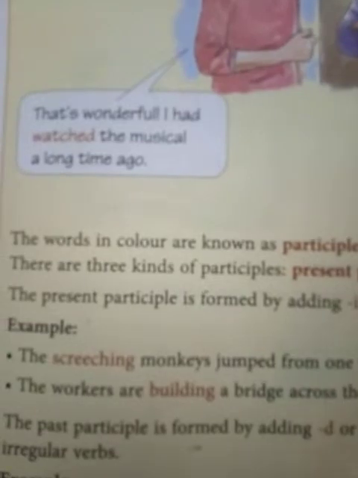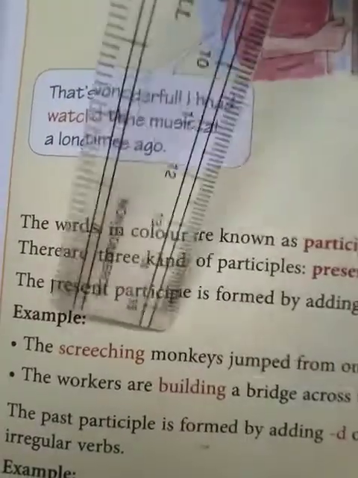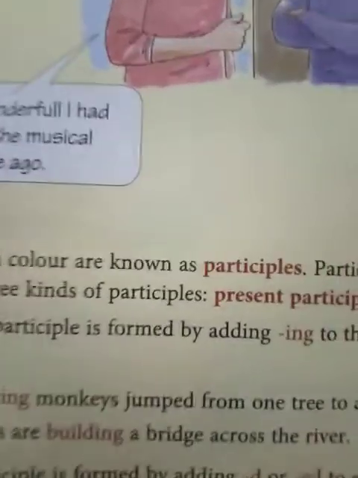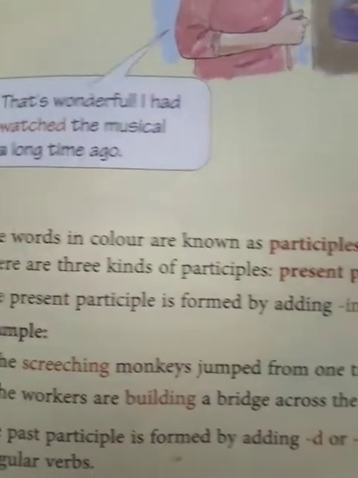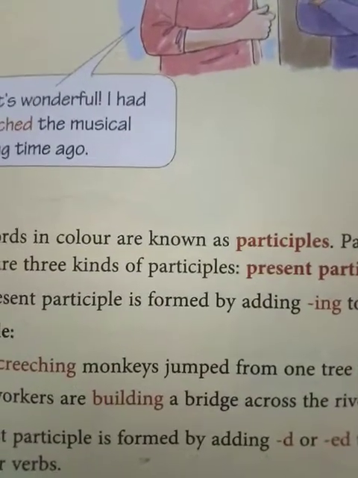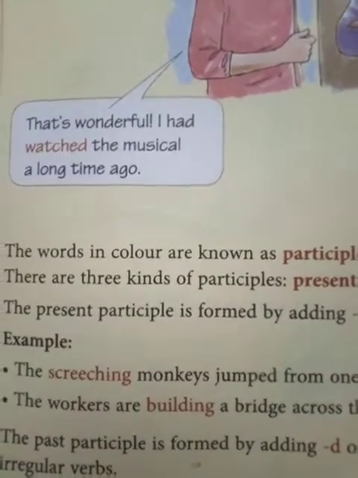You remember, they are not verbs, but they are formed from verbs. The screeching monkeys jumped from one tree to another. Now screeching is the participle, the present participle. The main verb is jumped. And then, the workers are building a bridge across the river. Here building is the participle, the present participle. So the present participle has ing forms.